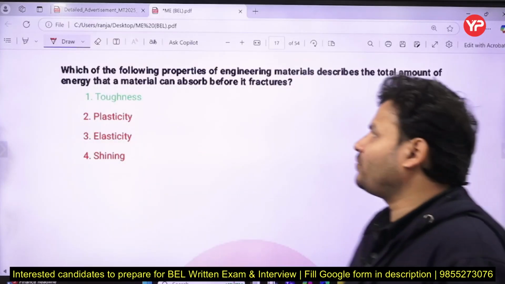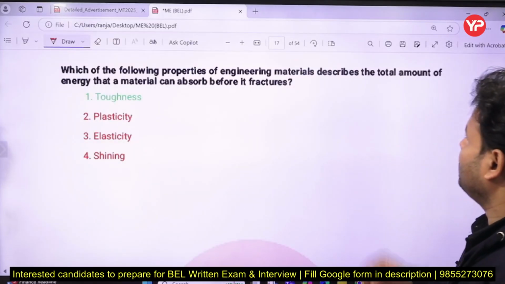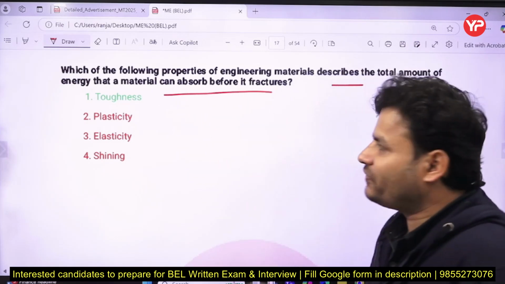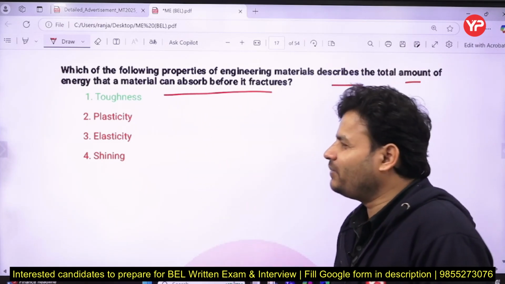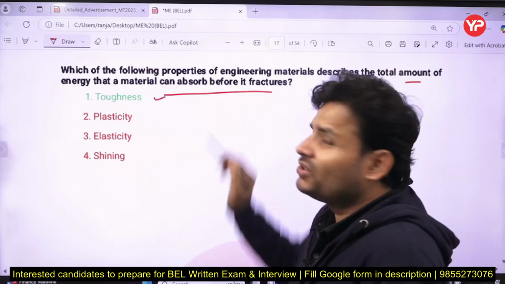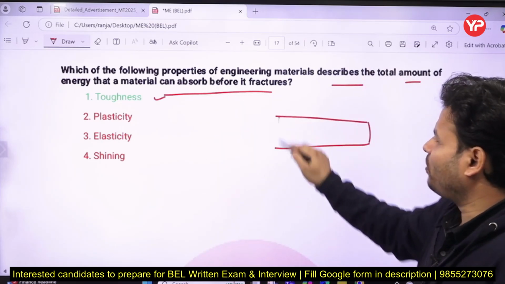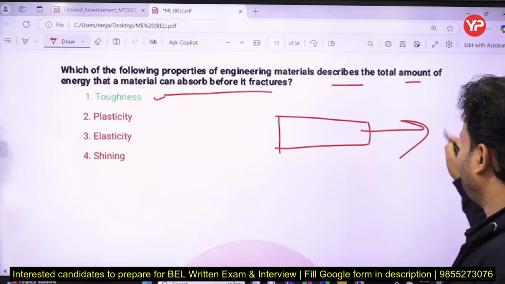Next question: which of the following properties of engineering material describes the total amount of energy that a material can absorb before fracture? Obviously that is a well-known question, so you can say toughness. Suppose this is any material on which you are going to apply a load.